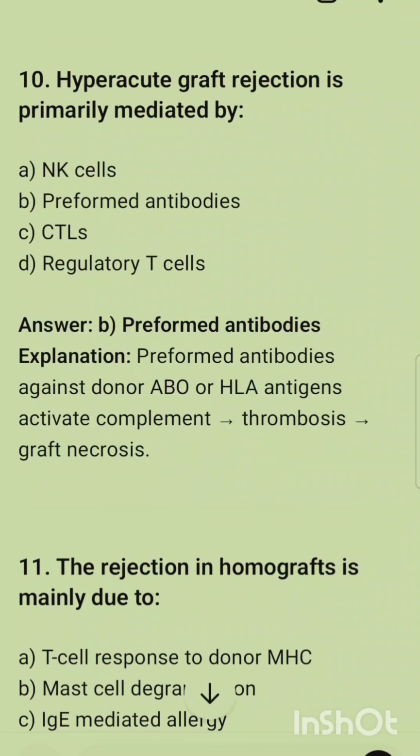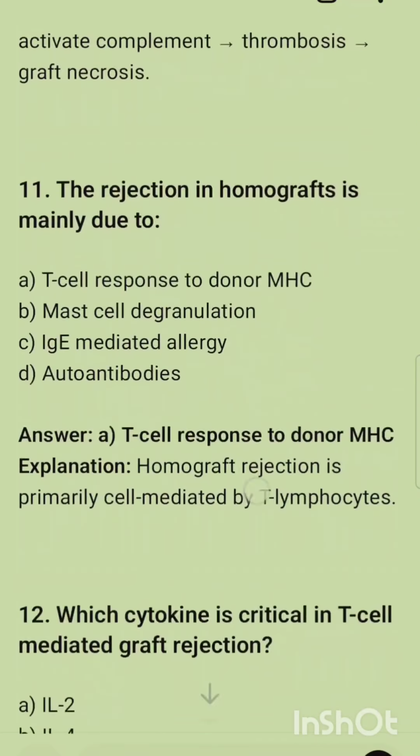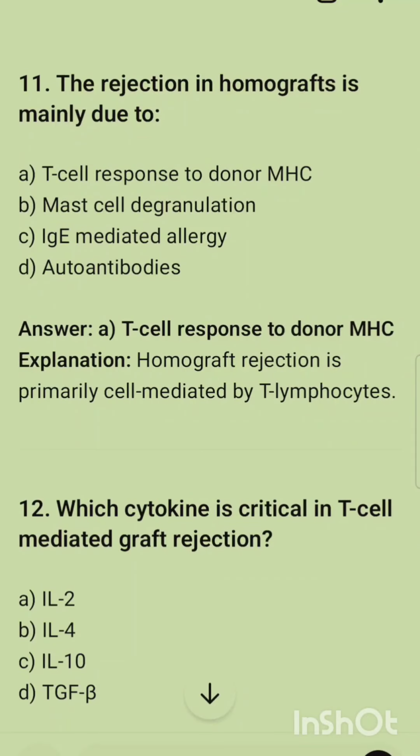The 10th question is: hyperacute graft rejection is primarily mediated by. This type of rejection is primarily mediated by preformed antibodies. Options are on your screen, and the correct option is option B, that is preformed antibodies. Preformed antibodies against donor ABO or HLA antigens activate complement that causes thrombosis, and this rejects the graft or transplant. The next question is: the rejection of a homograft is mainly due to. The rejection of a homograft is mainly due to T cell response to donor MHC.